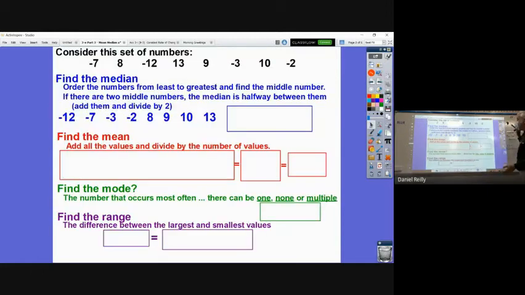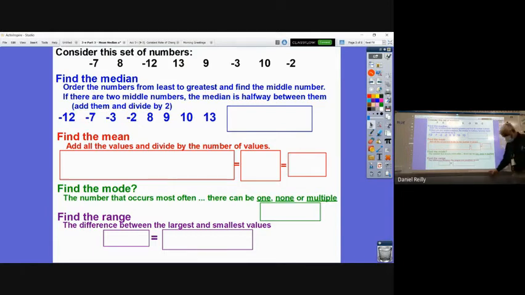Yeah, if I put negative numbers in the data set, that means that you're going to have to add negative numbers, divide negative numbers, subtract negative numbers, put negative numbers in order. This seems like all good things to practice when you're working on how to use positive and negative numbers. So that's why we're going to do mean, median, mode, and range for a set of numbers that includes negative numbers.